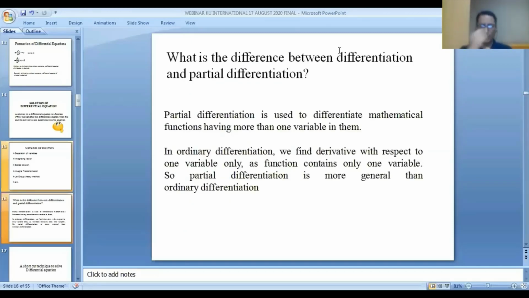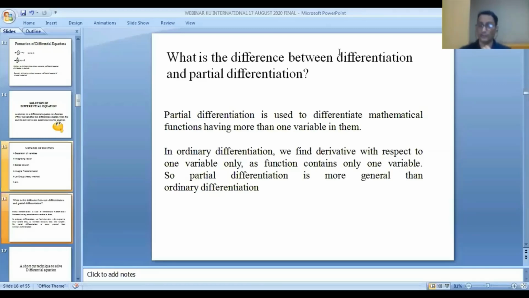Now, what's the difference between a partial differential equation and an ordinary differential equation? A partial differential equation involves a mathematical function having more than one variable. For example, if I take z = f(x, y), z is a function of x and y, so there are two variables.